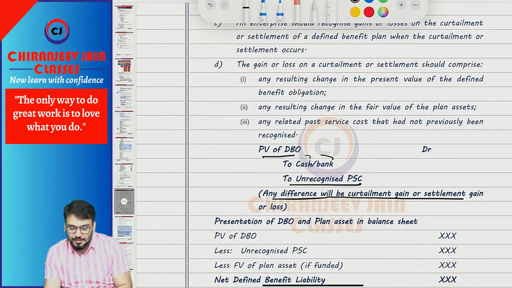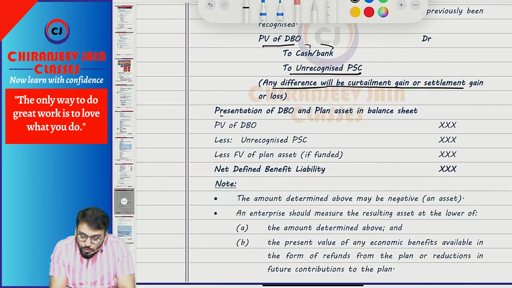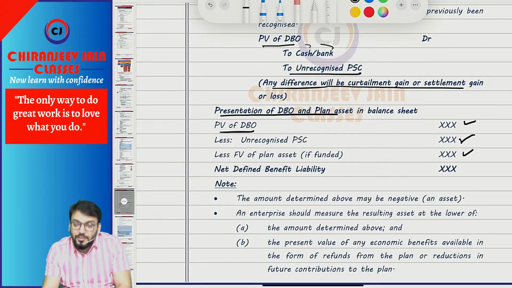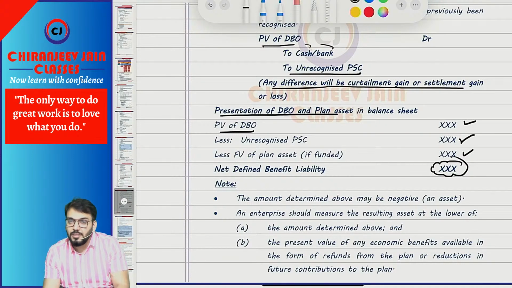Chalega? Yes, sir. Now in the balance sheet, how to present DBO and plan asset? We write the present value of DBO, reduced by unamortized past service cost, reduced by fair value of plan asset at year end. So this will become net defined benefit liability. This way we show it in the balance sheet: the net amount, net of plan asset.